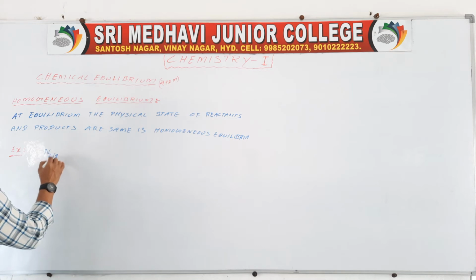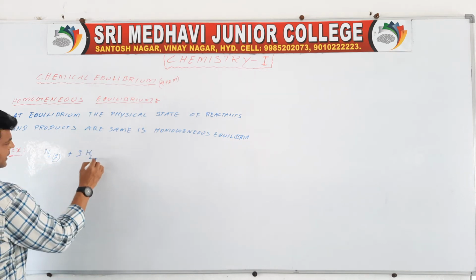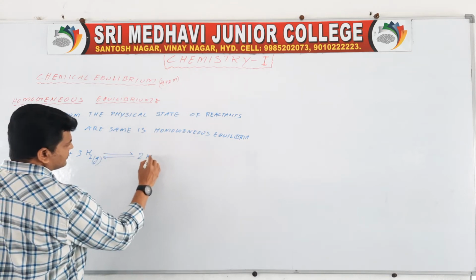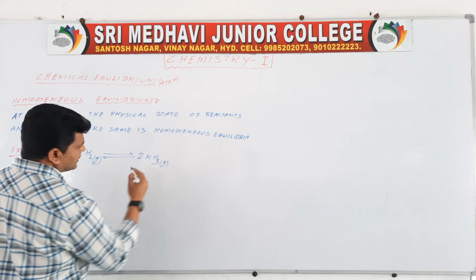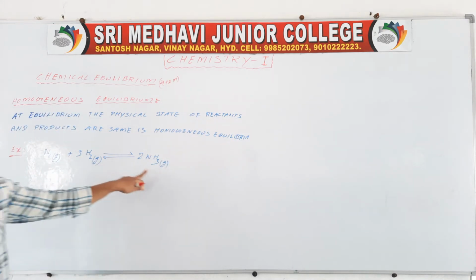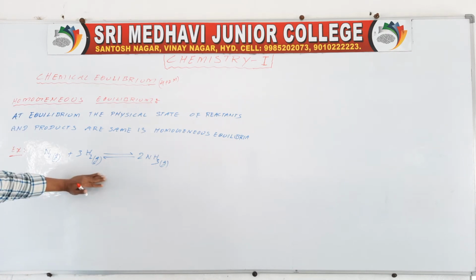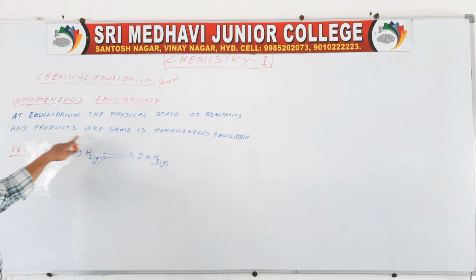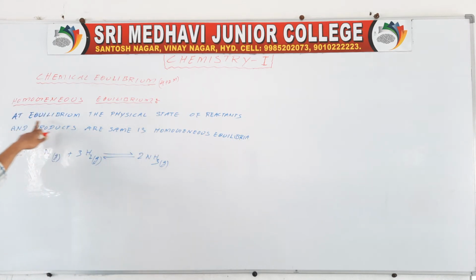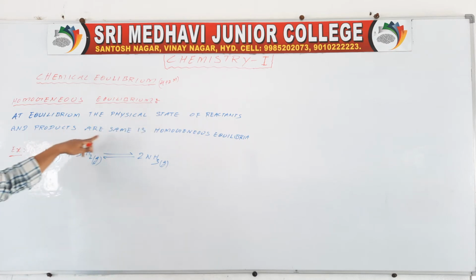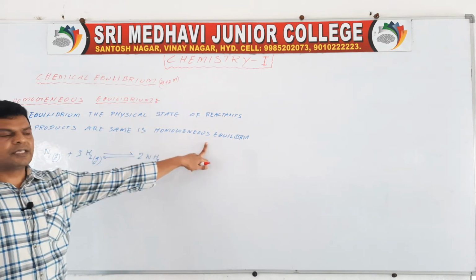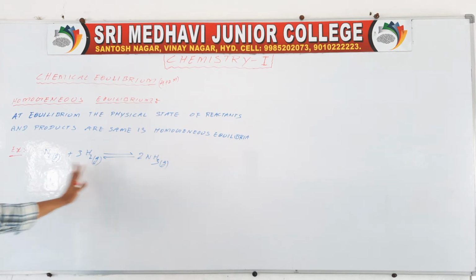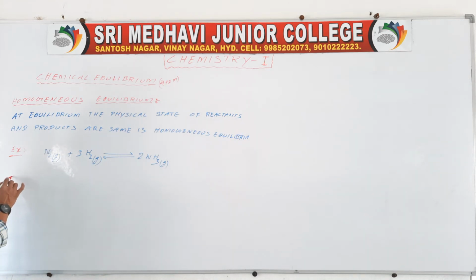For example, N2 gas plus 3H2 gas gives rise to 2NH3 gas. So these are reactants and these are products. Reactants are in gaseous phase and products are in gaseous phase. So both are in gaseous state. At equilibrium, when the physical state of reactants and products is the same, it is homogeneous equilibria. So here the state is equal to gaseous state. So that is an example.